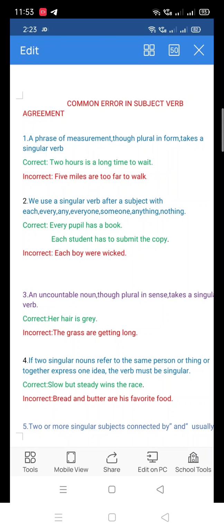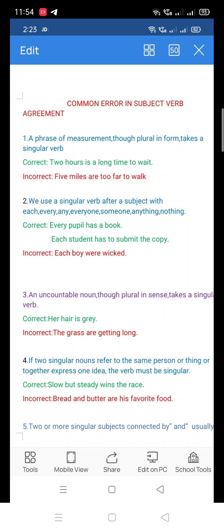See, two or more singular nouns refer to the same person or thing or together express one idea. Okay, see, bread and butter is his favorite food, or slow but steady wins the race. Actually, slow but steady together express one idea.